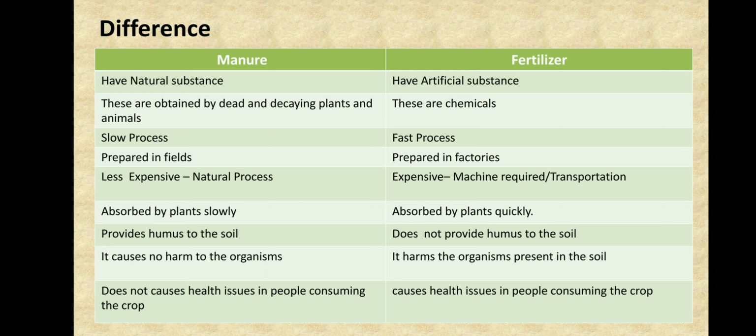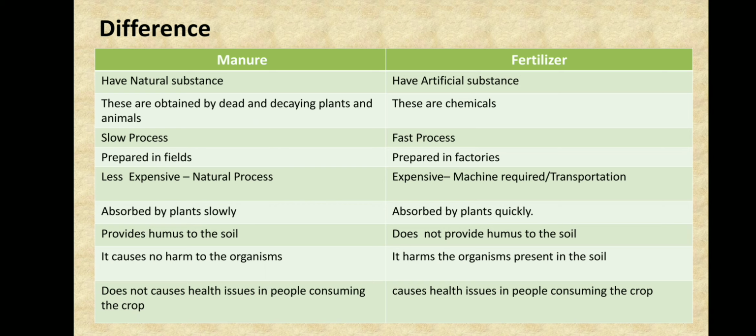Manures cause no harm to the organisms because they are organic, whereas fertilizers can harm the organisms present in the soil because they are chemicals. And the last difference is that manures don't cause health issues in people consuming the crop, whereas fertilizers can cause health issues in the people consuming the crop. So now we have gone through some differences which will make us understand why both are important for the plants, because both have something good which the plants need. Both are essential for the plants.